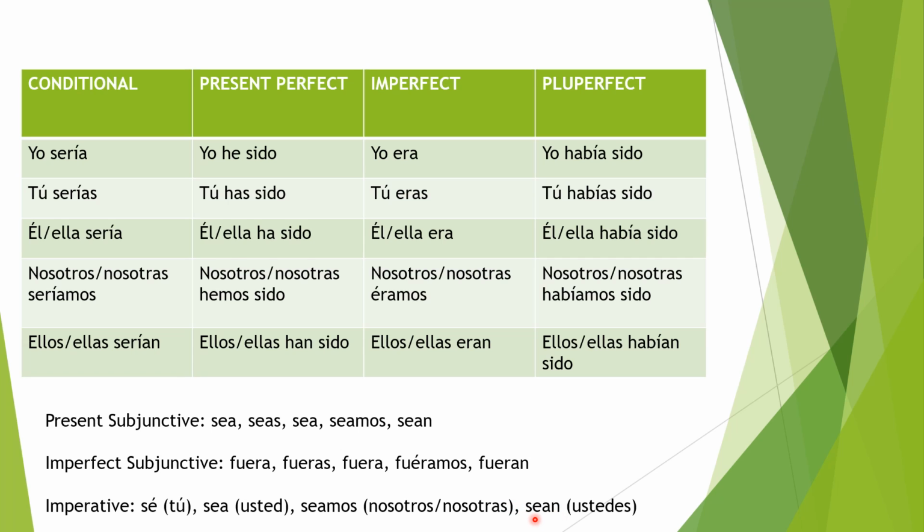Sean, the third person plural form of ser in the subjunctive, sean. And if you tell a group of people to be strong too, like sean fuertes, you're going to have to put the plural form of the adjective, which is fuerte, fuertes, sean fuertes.